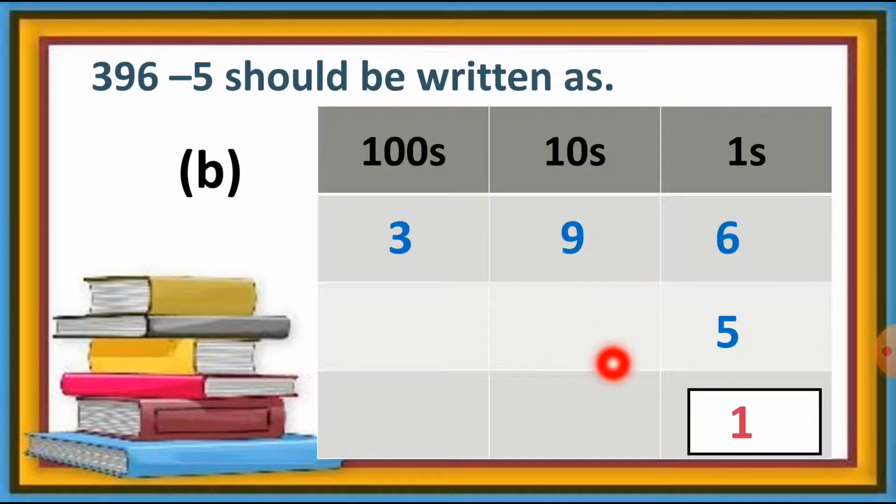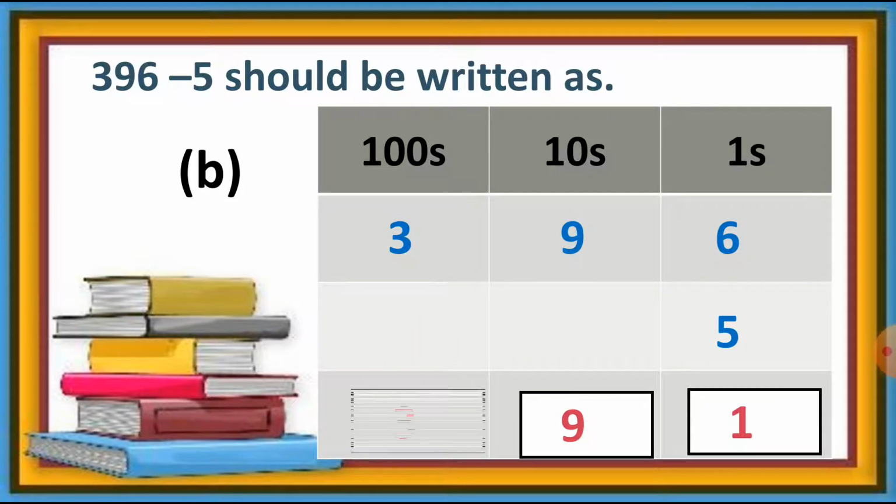And at the tens column, 9 minus nothing, it means 0. So 9 will be 9. So we can write down number 9 this way. Then at the hundreds column, again 3 minus nothing, there is no digit. So 3 will be 3. So write down 3 this way. So the answer of this question is 391. You have to repeat after me, 391. This way we can solve this type of sum.